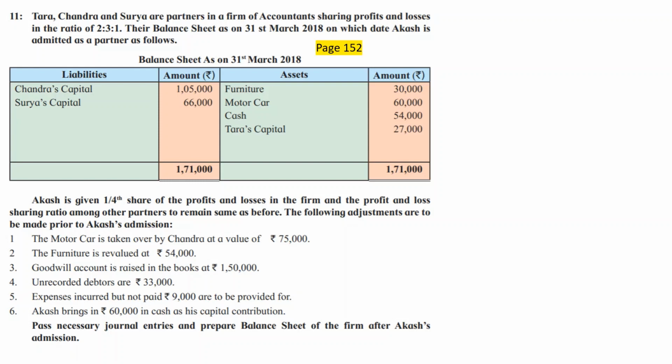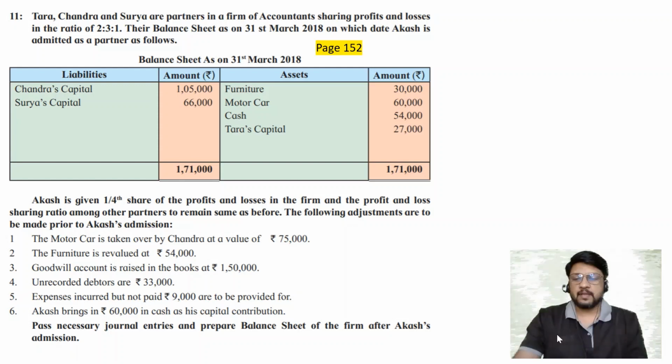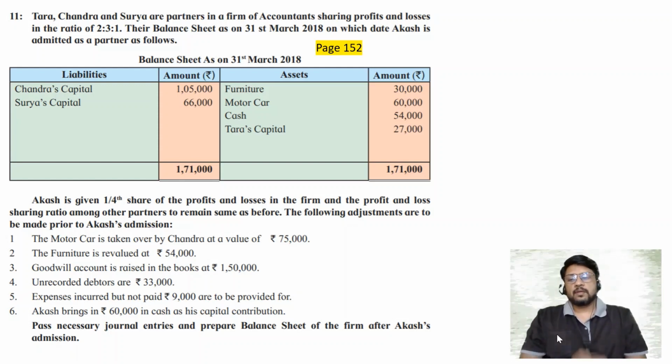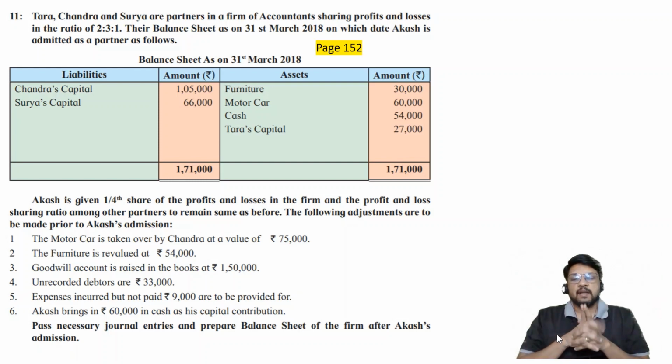Now comes the most important adjustment. Goodwill account is raised in the books of the firm at rupees 1,50,000. Goodwill account is raised in the books at rupees 1,50,000. What to do with this? They are not telling you that Chandra is bringing capital and Akash is bringing capital and Akash is also bringing his share of goodwill. Instead, they are telling you goodwill account is raised in the books of the firm. That means it is the valuation method.